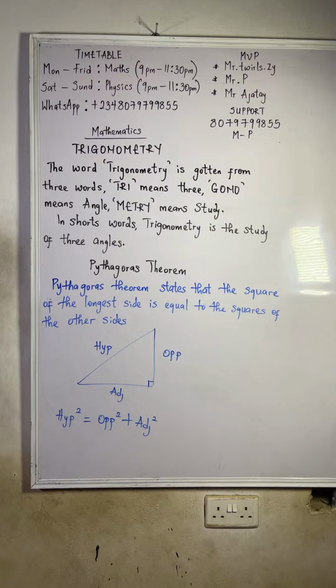Are we all clear with that? So hypotenuse square equals opposite square plus adjacent square. Are we all clear? Should we move on?